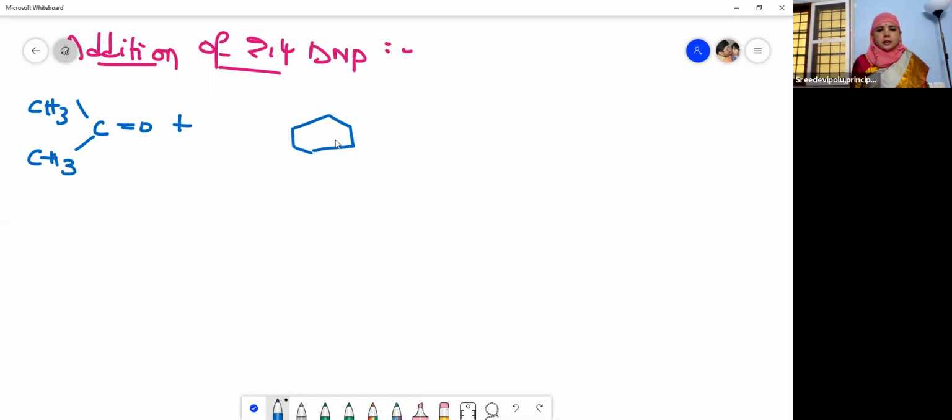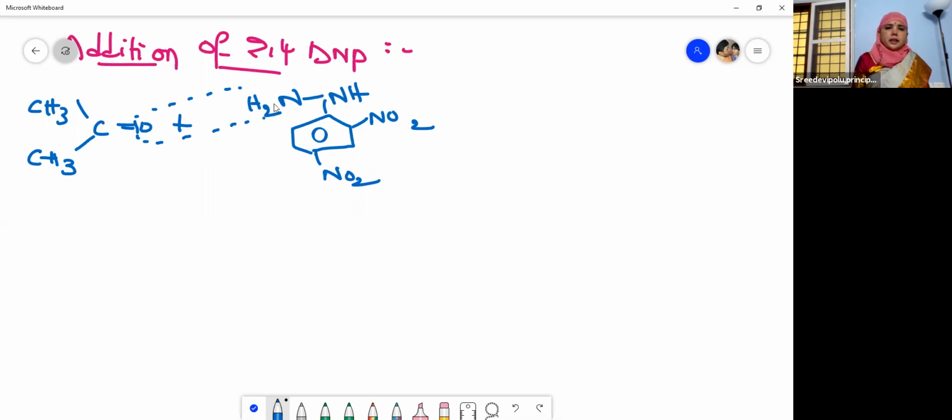So this is our phenyl group, and this is the 2 position, 2,4-dinitrophenylhydrazine. Understood? This is NH2. Okay. So what is eliminated? H2O is eliminated like this.